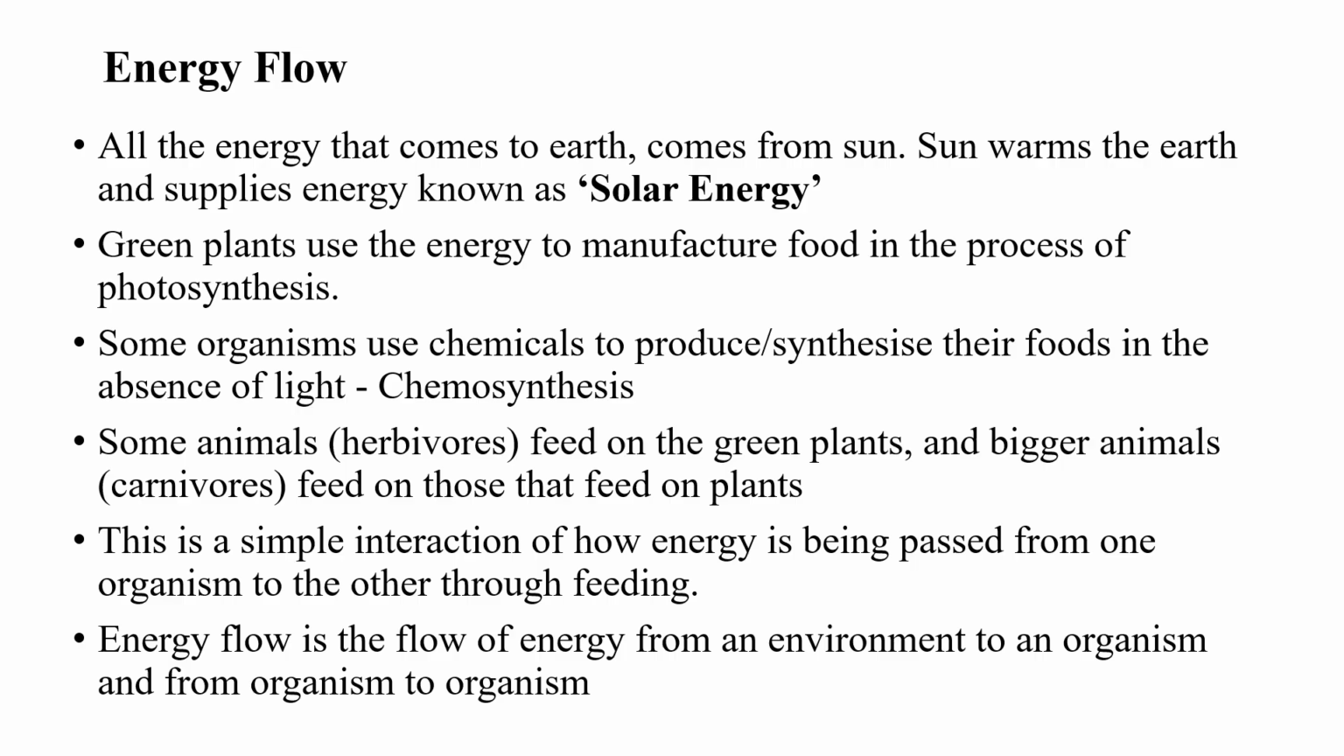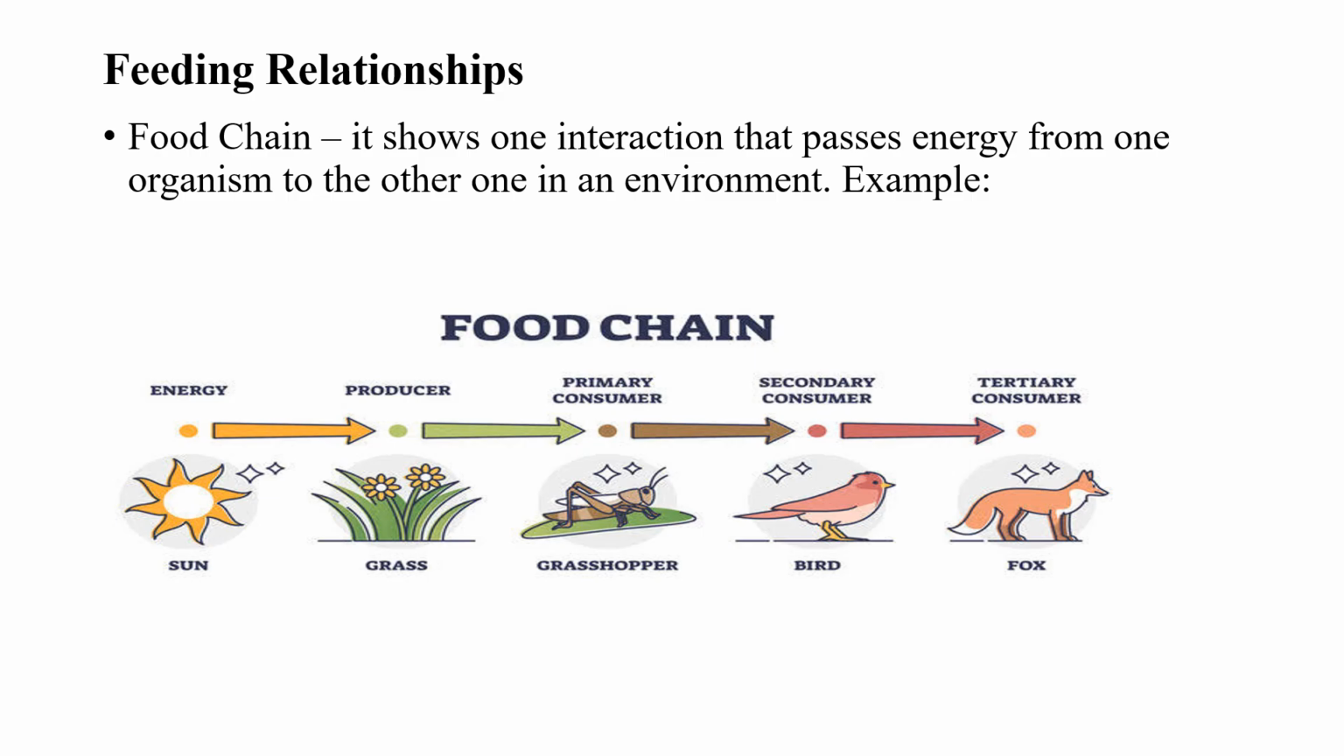That is, from an environment to an organism. For example, the sun is an environment, and the energy moves to an organism. Then when the plant is being eaten by another organism, it is now from organism to organism. So looking at this, we're going to look at different feeding relationships that show how energy moves from one organism